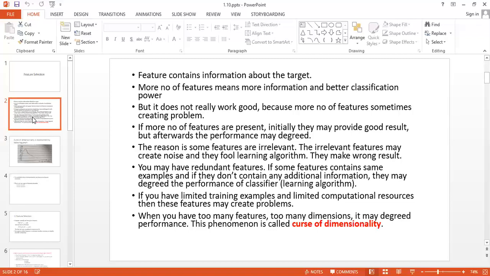When we have limited computational resources, these features create a problem. All these things come under the curse of dimensionality.